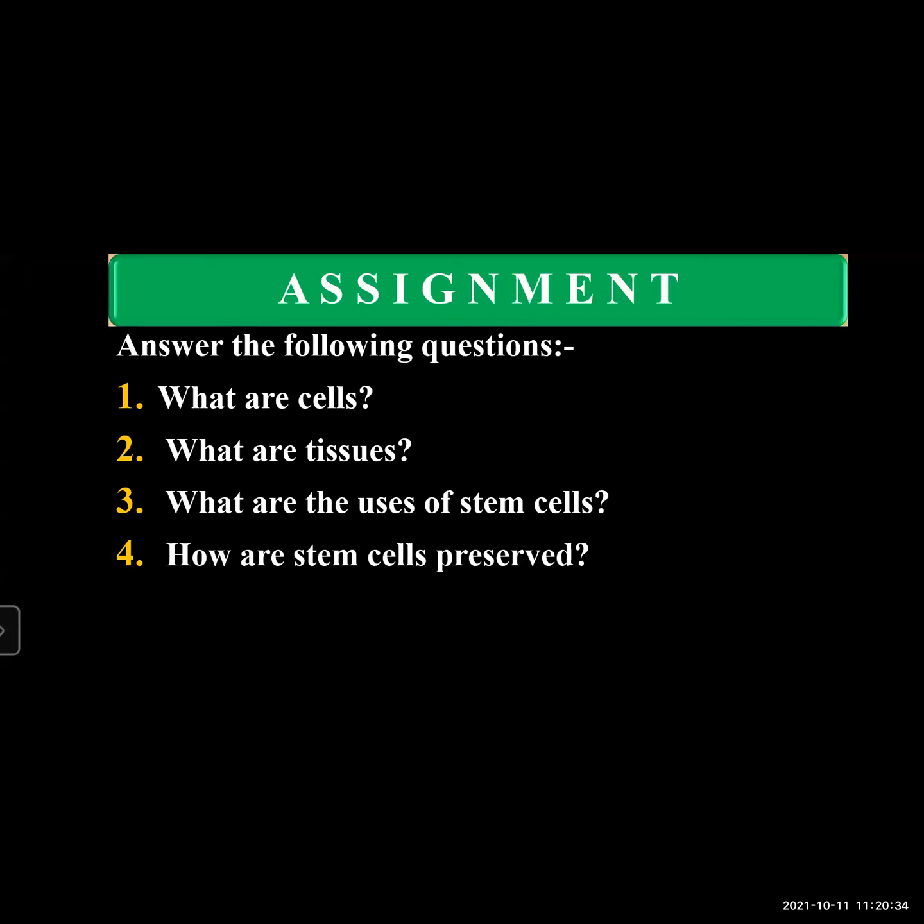Tissue is a group of similar cells that are specialized to perform a specified function. Very good. What are tissues? These are similar groups of cells which are specialized for performing similar functions. Very good. Next is, what are the uses of stem cells? Can anyone tell me what are the uses of stem cells?